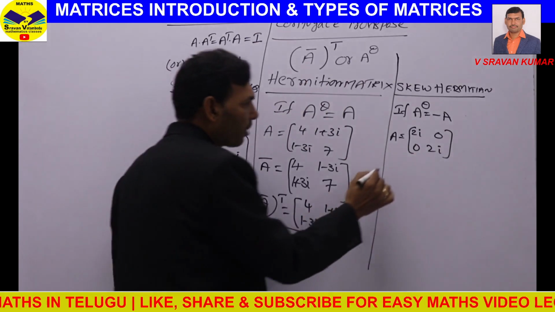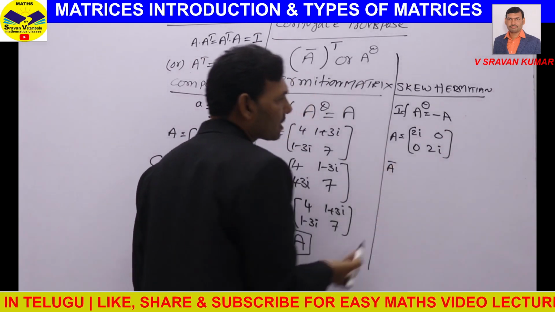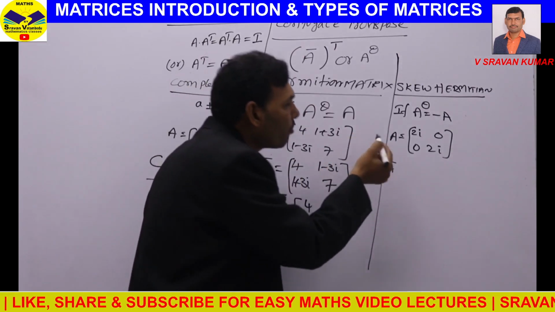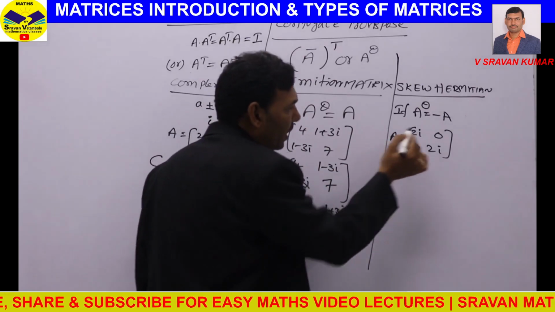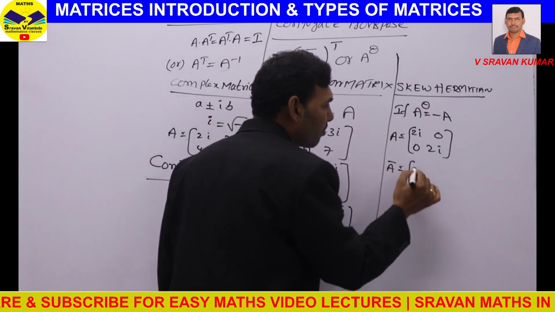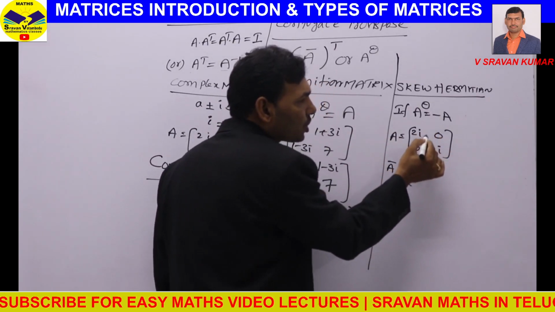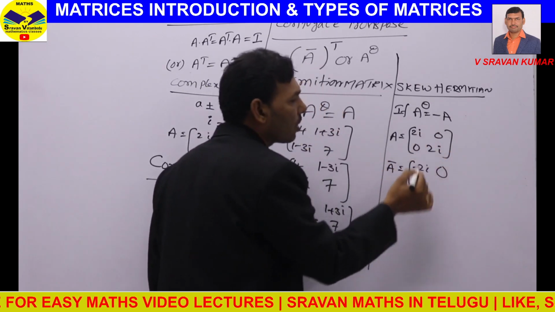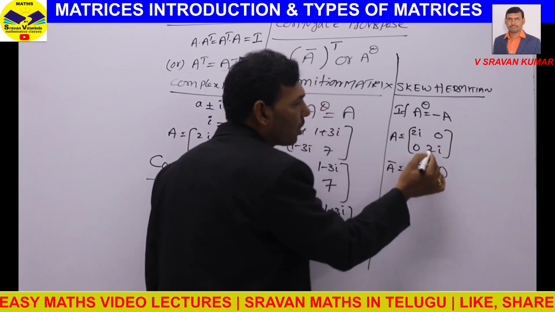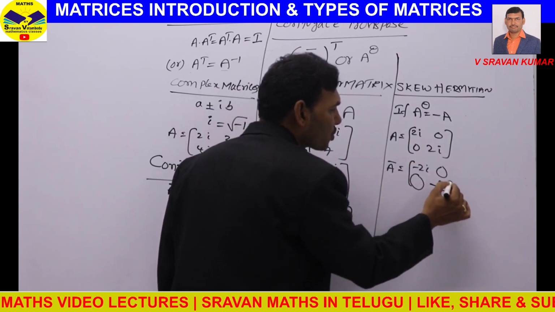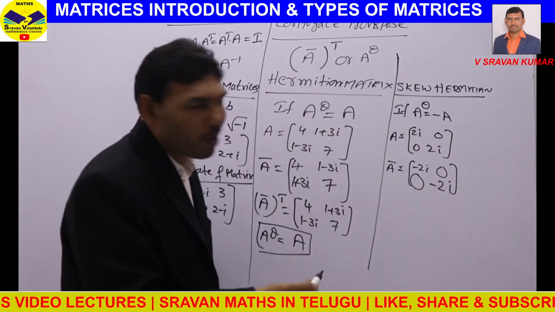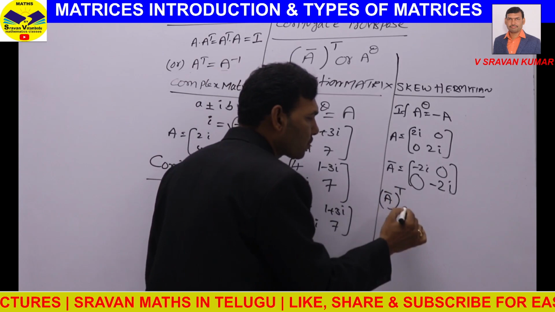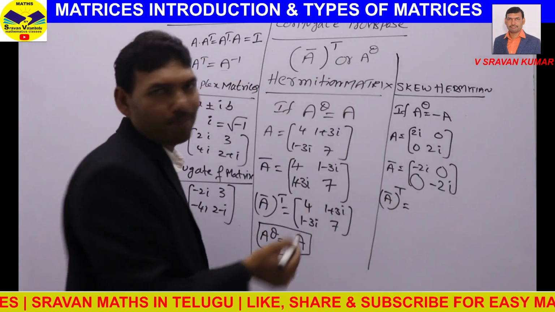So find A bar. For a complex number, if you have i, you get minus i; if you have minus i, you get plus i. Here we have plus i, so we get minus i. Conjugate of a real number is a real number, so conjugate of 0 is 0. Conjugate of 2i is minus 2i. Again, find A bar whole transpose, which is called A power theta.